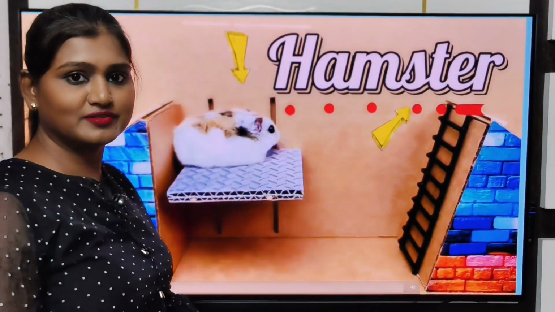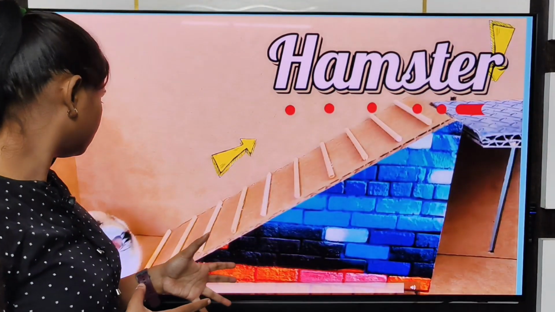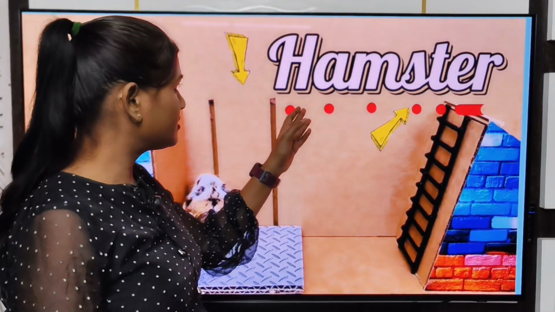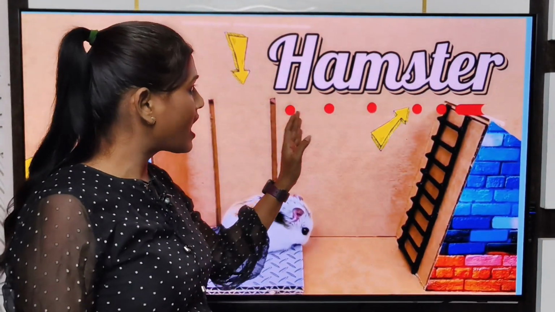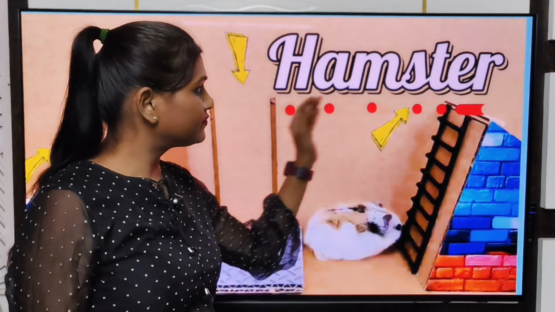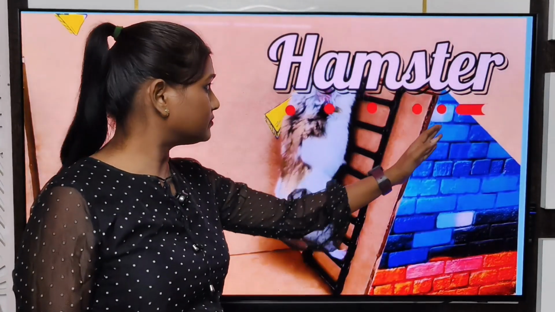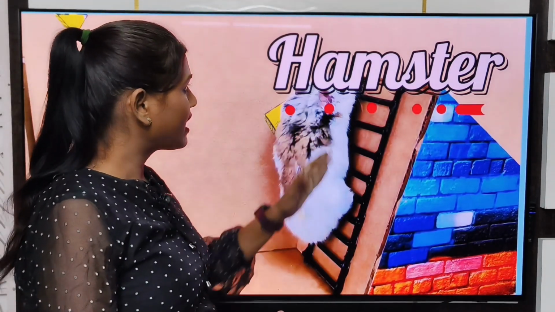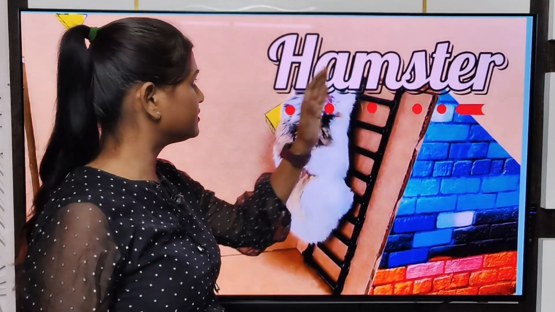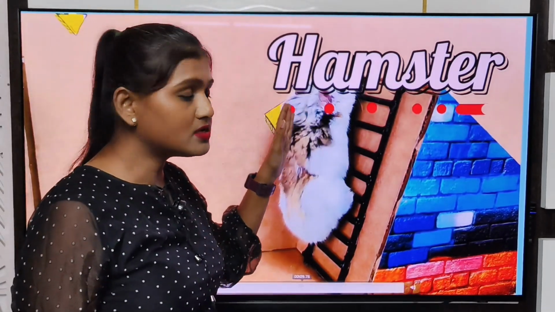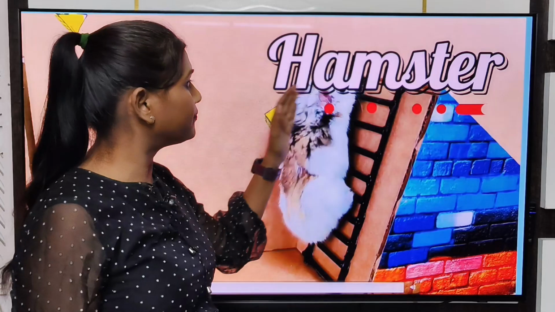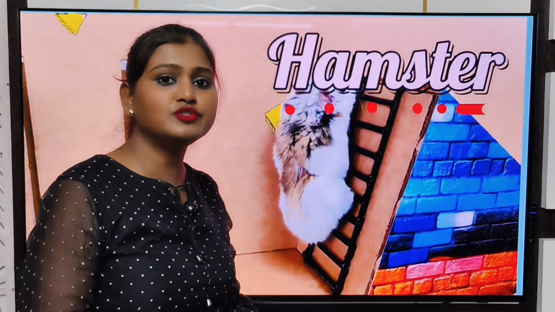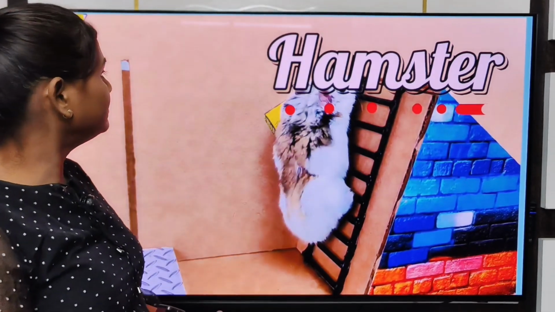Okay, it's hamster. It looks like the mouse, the rat, but it's the hamster. Ha, ham, hams, hamst, hamster. You can divide it into syllables also and just spell it accordingly. Let me help you. Ham, ster. Hamster. So this is the last one that we have done.